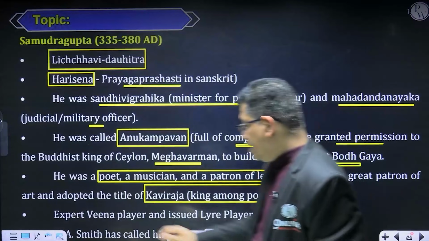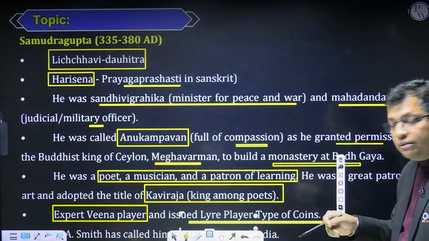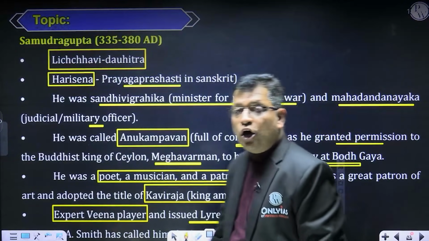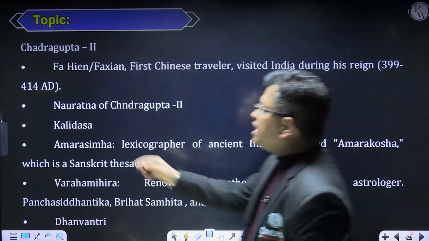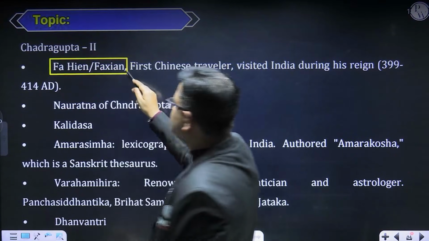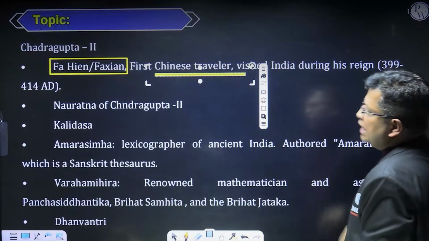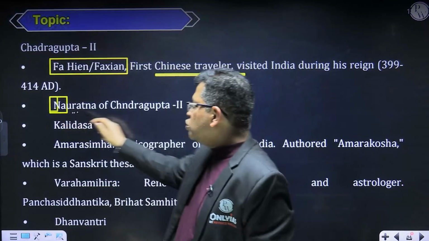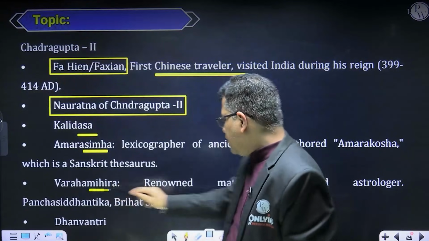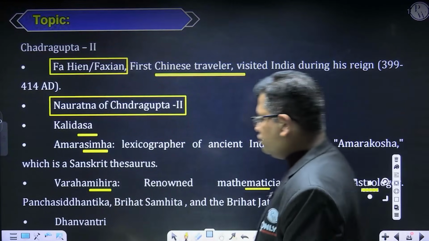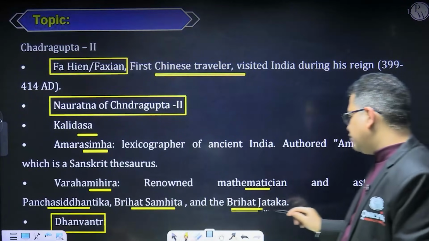He was an expert veena player, and he issued lyre-player type coins, that is, he is playing the veena, right? And V.A. Smith called him the Napoleon of India, right, sir, madam? Now coming to Chandragupta II, he is also popularly known as Vikramaditya. During his time, the first Chinese traveler came to India, whose name is Fahian. And in his court, there were the Navaratna, the nine luminaries like Kalidasa, Amarasimha, who was a lexicographer, Varahamihira, who was a mathematician and astrologer. Then there was Dhanvantari. Varahamihira wrote books like Panchasiddhantika, Brihat Samhita, and the Brihat Jataka.